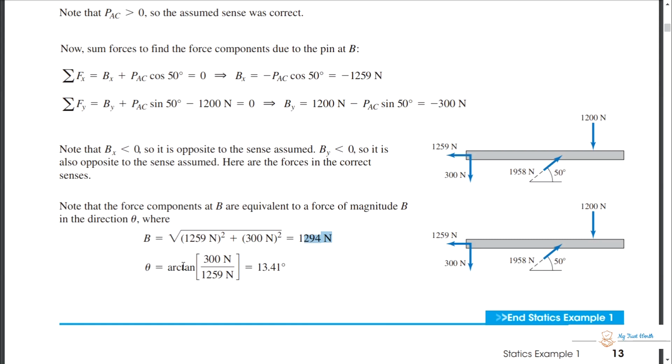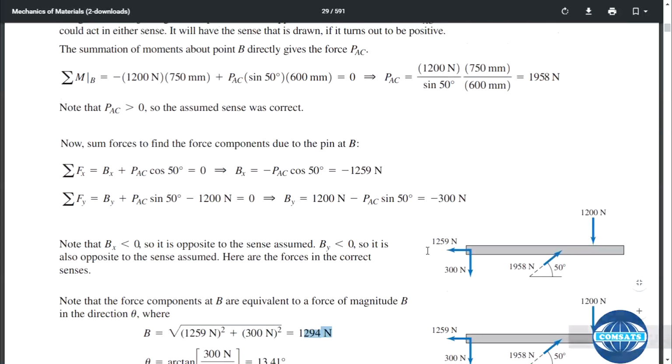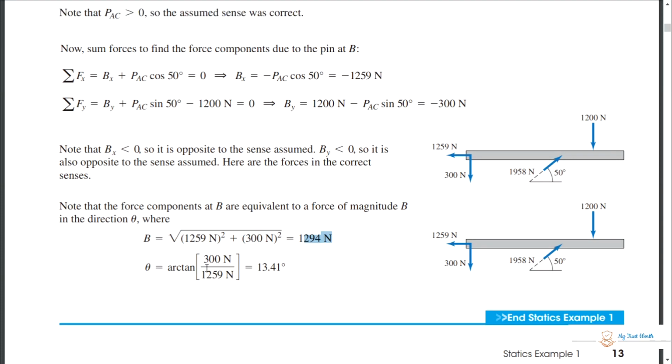Theta is equal to tangent inverse of Fy divided by Fx. You need not mention plus and minus because these are already plus. Had you been putting in numerical calculation, then you should have placed minus and minus, but still that would have been plus. That doesn't matter. Plus and minus do not affect your angles.